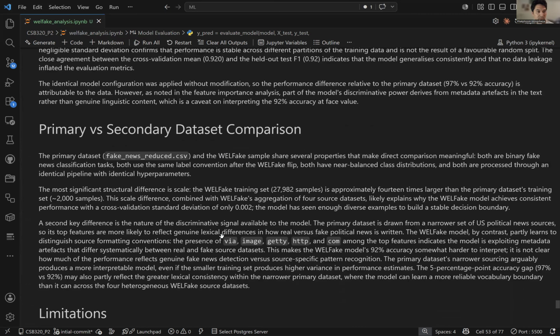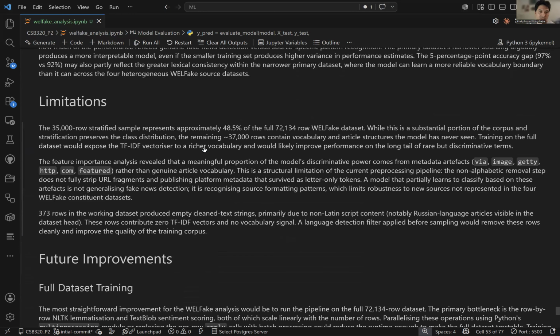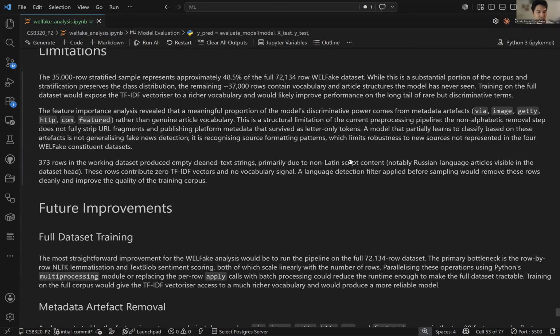The random forest, and so here are the limitations. Again, due to computational limitation, I'm only using about half of the data, as well as keeping the metadata tags and keeping the Russian language articles, which only add noise to the data, but there weren't a lot of them, so I didn't bother removing them.